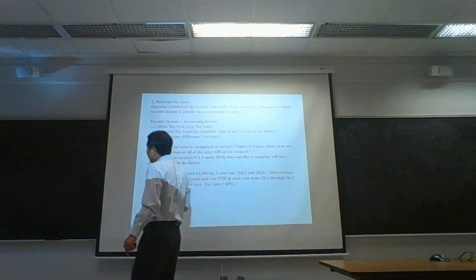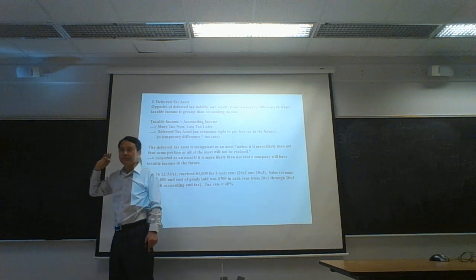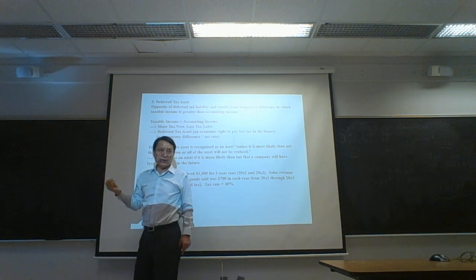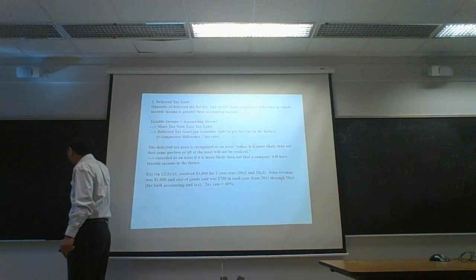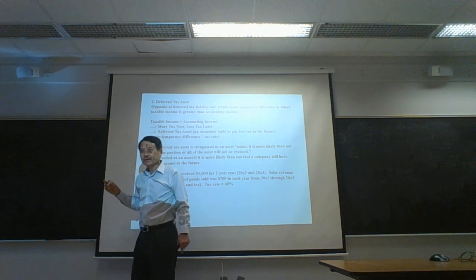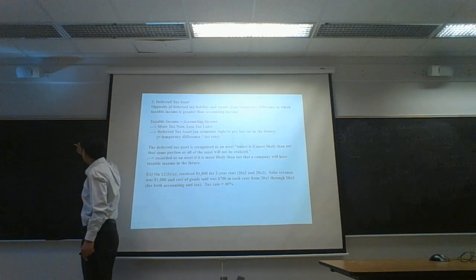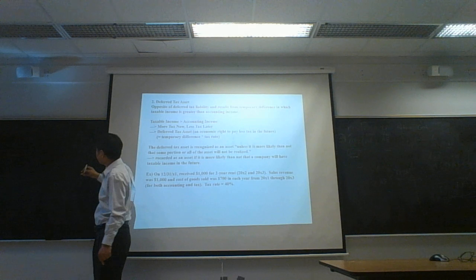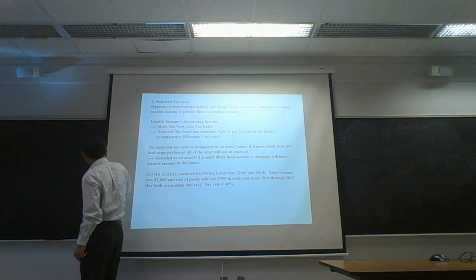So all 1,000 is reported on 2001 tax return because 1,000 was collected in 2001. Okay, and nothing for tax. So the difference between accounting and tax rent revenue is negative 1,000 in the first year,